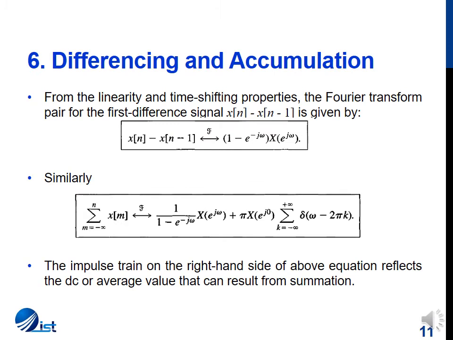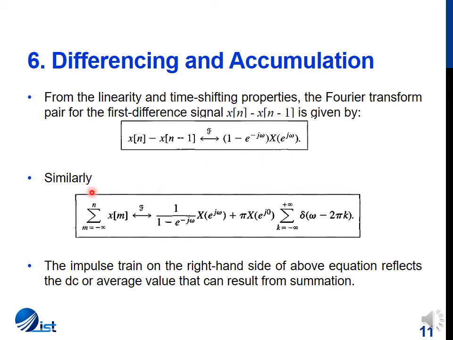The next property is differencing and accumulation. Differencing for a discrete time signal is equivalent to taking a derivative. So for the differencing property, we will be using both linearity and time shifting. The Fourier transform for a first difference, x of n minus x of n minus 1, is 1 minus e^{-j omega} times X of e^{j omega}.